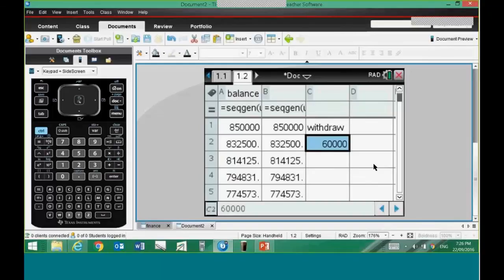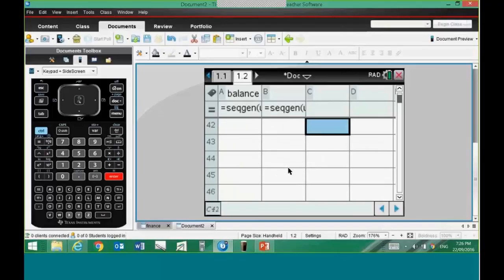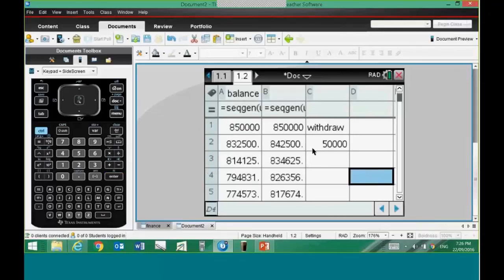That's it. So what's the amount we want? What's the magic number, I guess, is what we're looking for. So it's a trial and error thing. So let's go for 50,000. Okay. How am I doing after 35 years? So you can see how this is working. So 35 years, I'm still looking good. Can I go with more than 50,000? Can I go with 55? Can I go with 58? And so on. I can keep trying that.